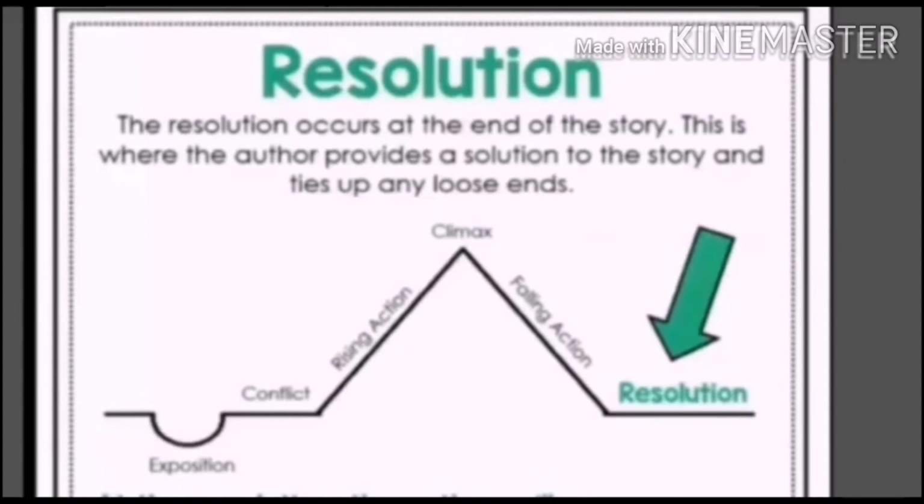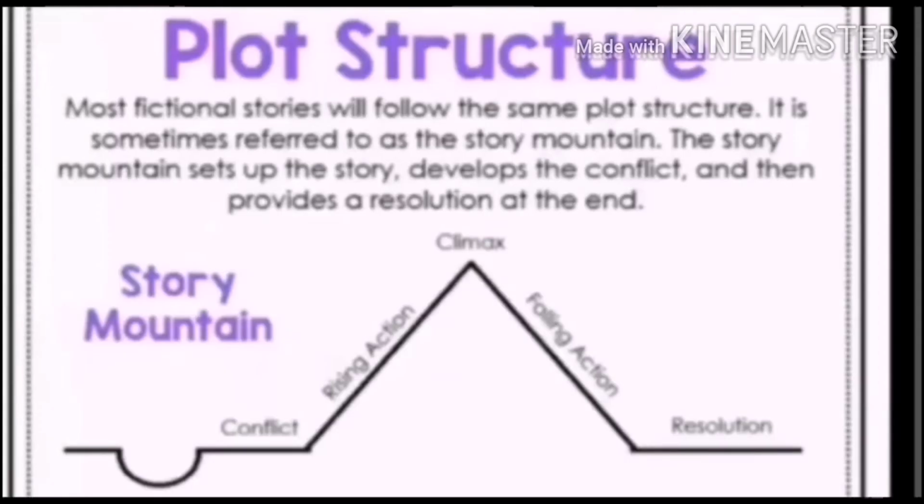And at the end of the Storymountain, we can see that there is a resolution. The resolution occurs at the end of the story. This is where the author provides a solution to the story and ties up any loose ends. Okay, it's the end of the story, it's the resolution of the story, and you can say that every problem is solved here.